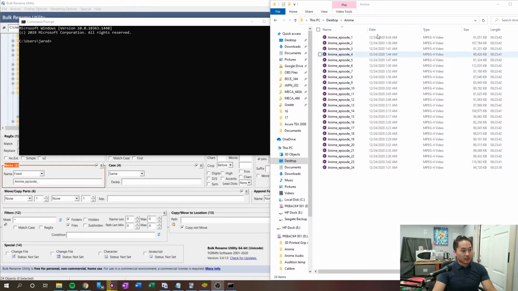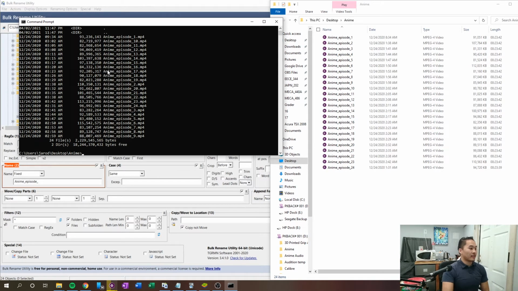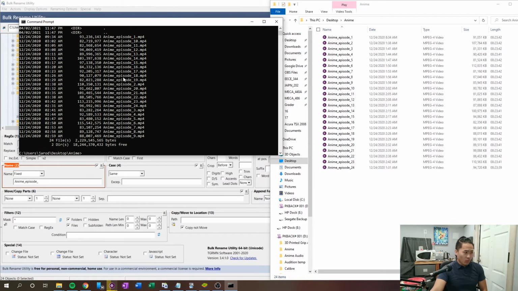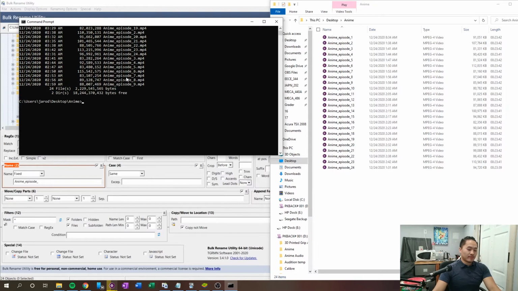What you want to do next is just double click into the folder, and you'll have it right here. So why we did that, I'll show you why. It's because we have to navigate to it in the CMD, or the command prompt. So with the command prompt open, type in cd desktop/anime. Now that we're in this directory, if you type in dir, it should list all of the anime episodes, or whatever content you downloaded.